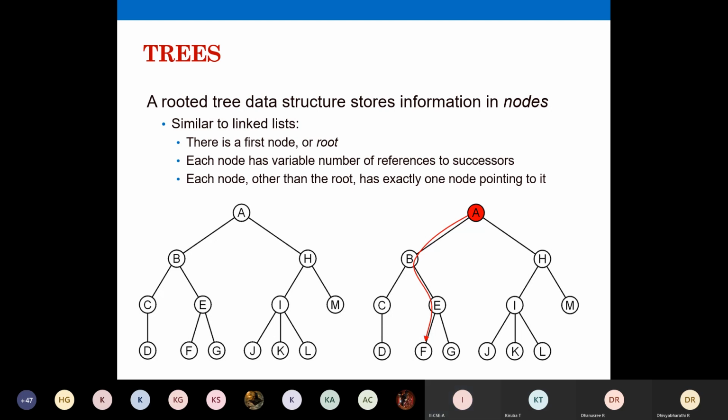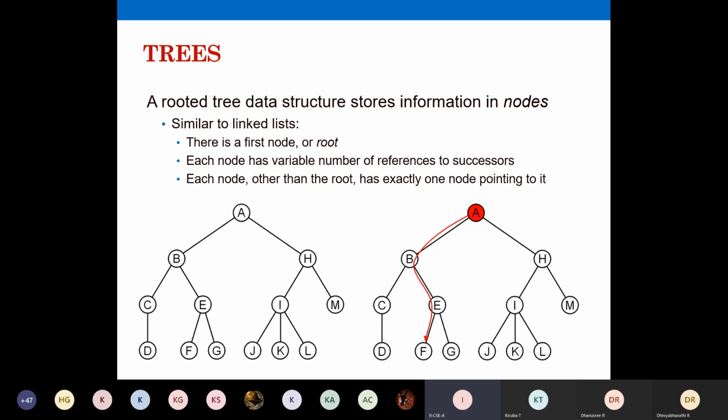And coming to this second diagram, you have a path like this from A, B, E, and F. To access a particular node in your tree, I will start from the root node and traverse or scan the nodes one by one through the next levels, and I'll reach that particular node F. You might ask how to access data. Since we are not storing in a sequential manner, if you store in an array, we can easily fetch A of 0, A of 1, like that. But in a tree, we are not storing data sequentially. We are storing it in a different manner.